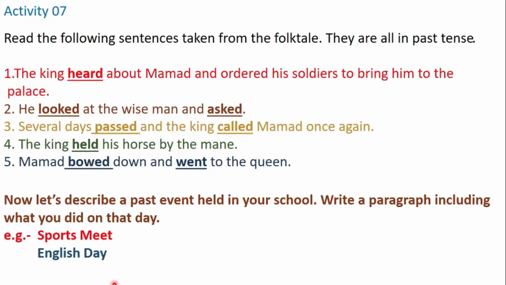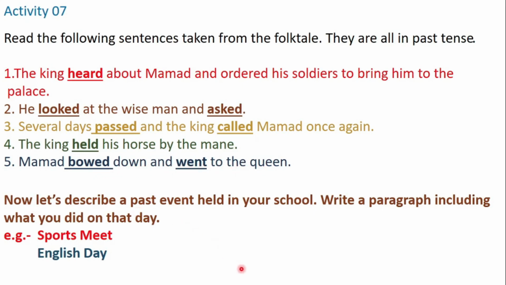Read the following sentences taken from the folktale. They are all in past tense. The king heard about Muhammad and ordered his soldiers to bring him to the palace. He looked at the wise man and asked. Several days passed, and the king called Muhammad once again. The king held his horse by the mane. Muhammad bowed down and went to the queen.